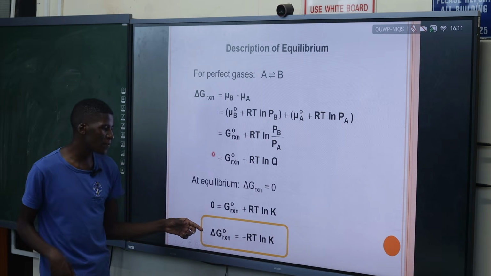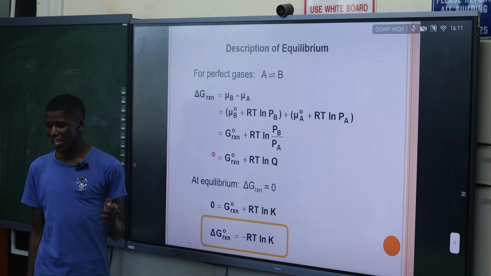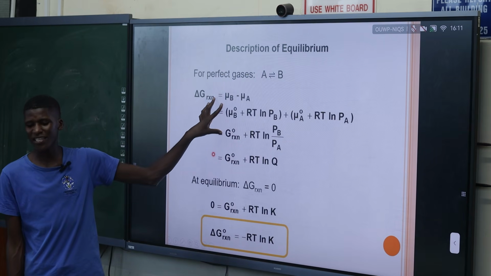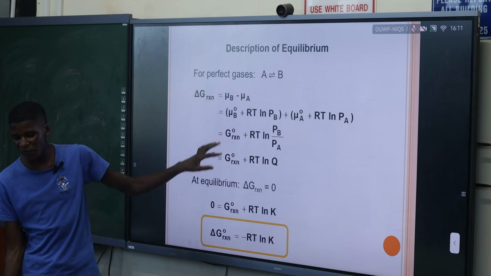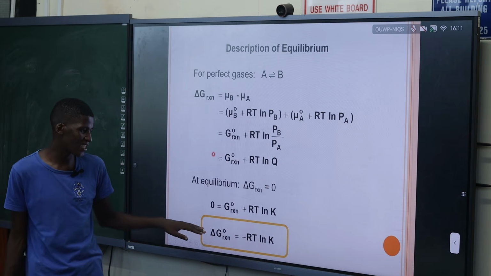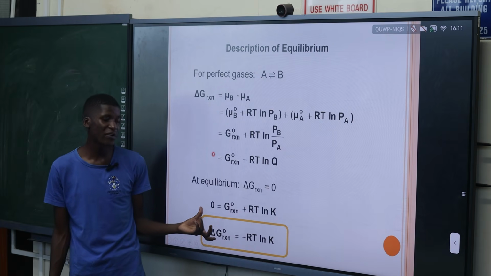The Gibbs energy can be found using negative RT ln K. If you want, I will send you the derivation. If you want the derivation of how we got to this formula, you can get it provided you want it.